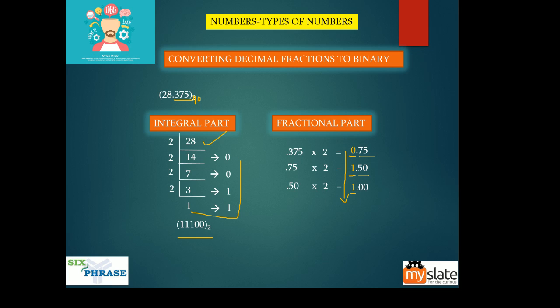So 011 is the binary equivalent of 0.375. It's as simple as that. So 0.011 is the binary equivalent of the fractional part. This is the binary equivalent of the integral part. Add them both, you will get the binary value.